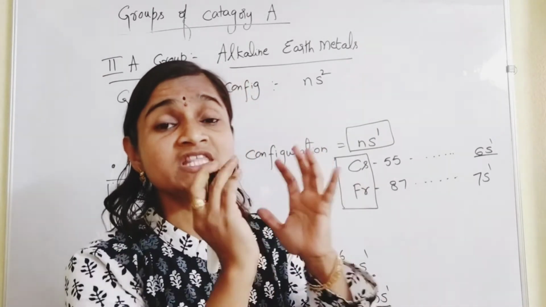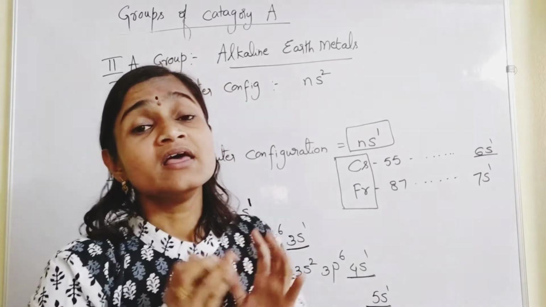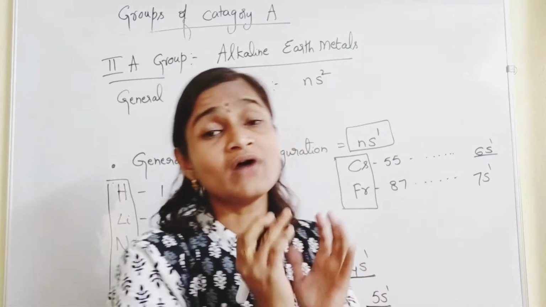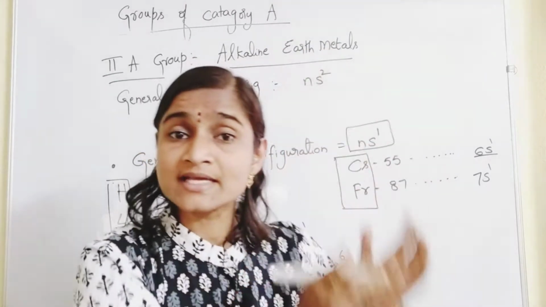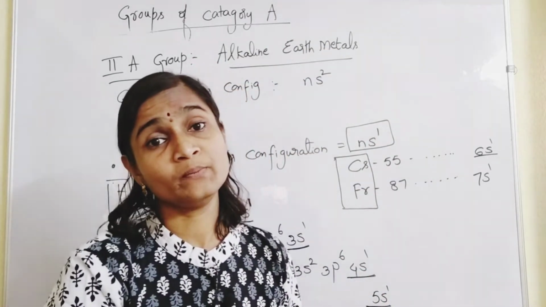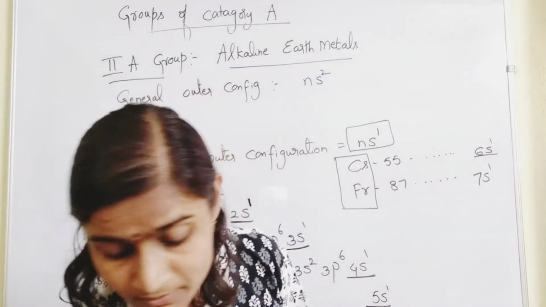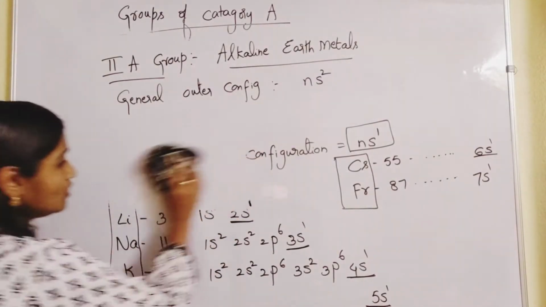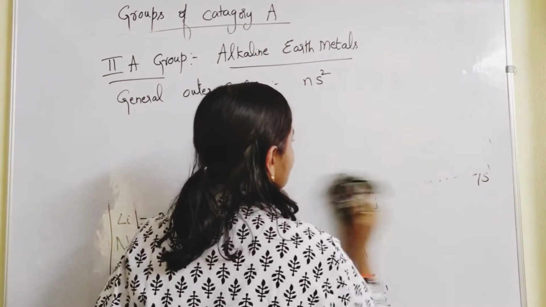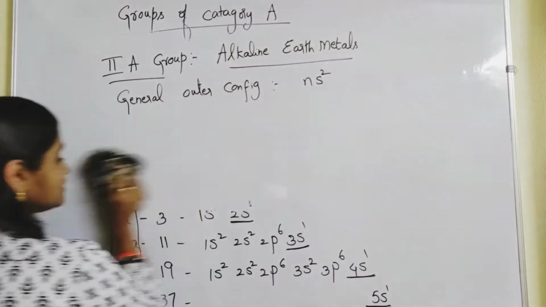Whichever elements have 2 electrons in the s orbital are all categorized under second A group. So they are called alkaline earth metals.